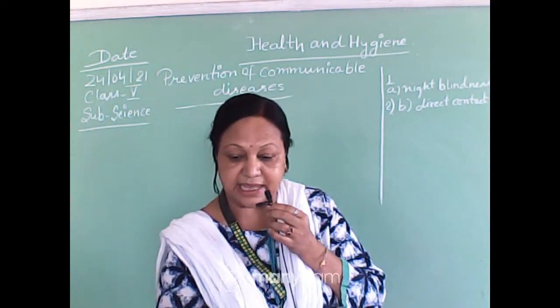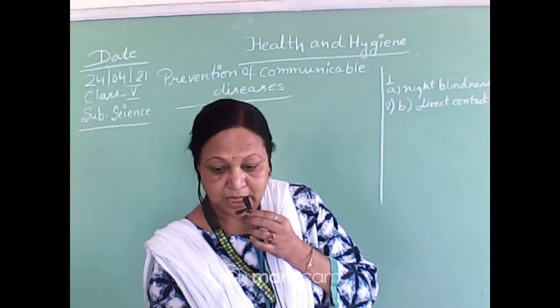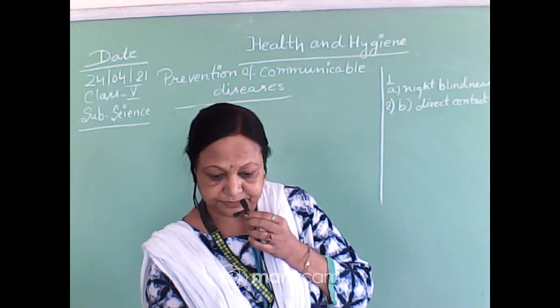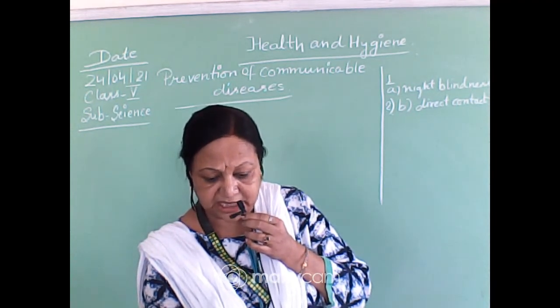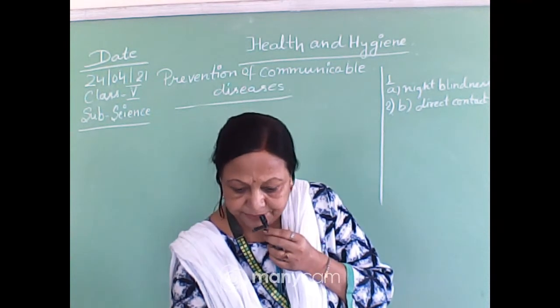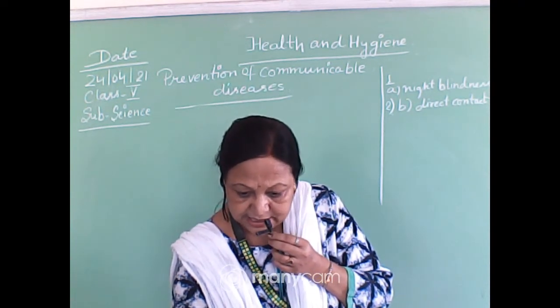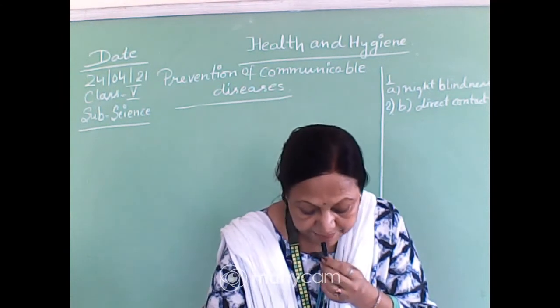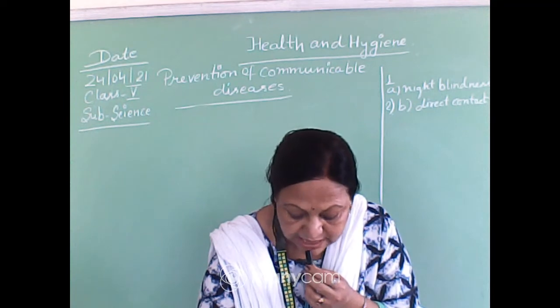This is very dangerous because a person becomes unable to breathe properly. So this is a very dangerous disease.